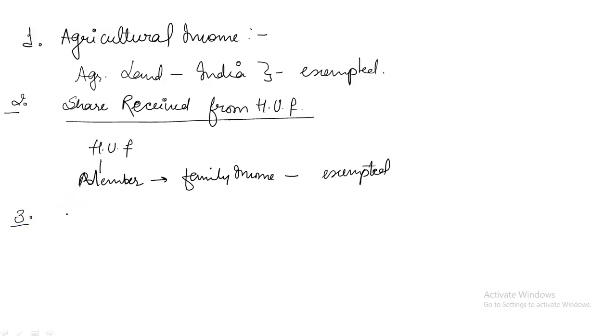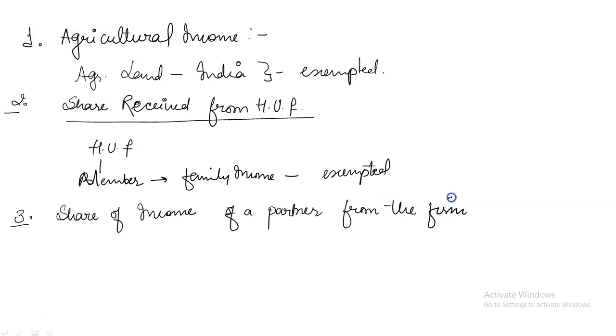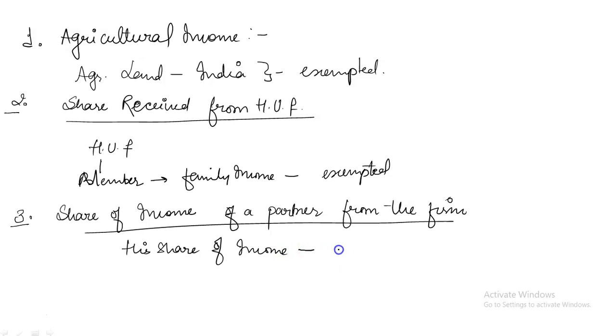The third one is share of income of a partner from the firm. If an individual is a partner in a firm, then whatever his share of income in the firm will be exempted from tax.